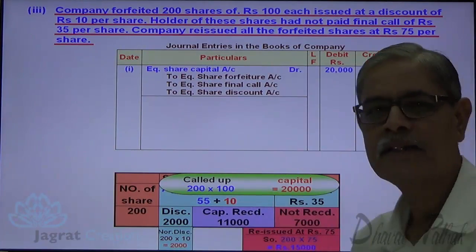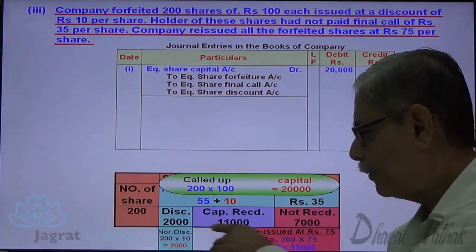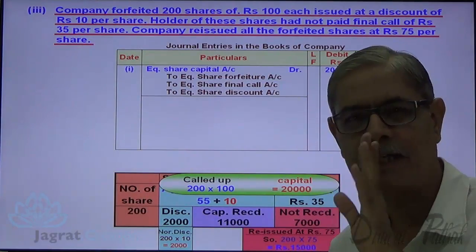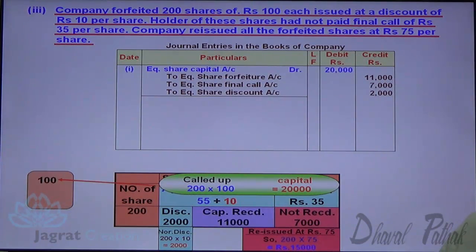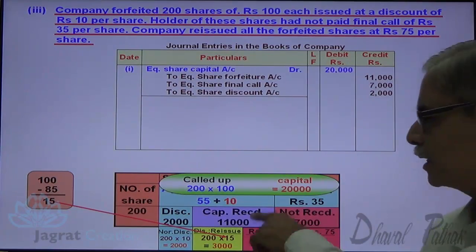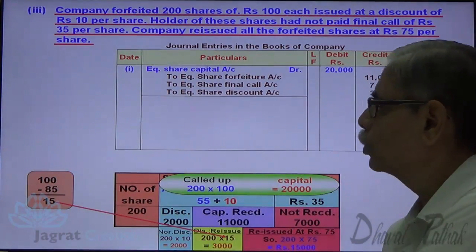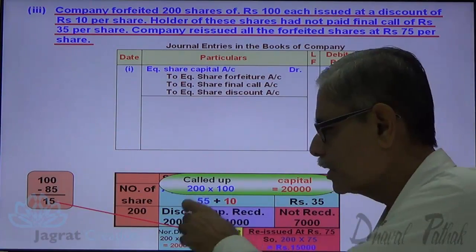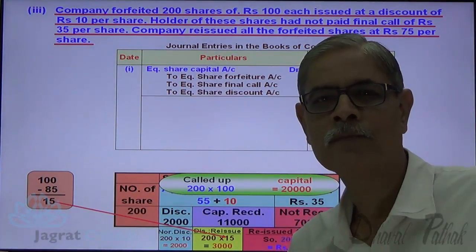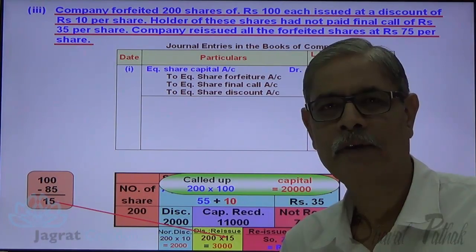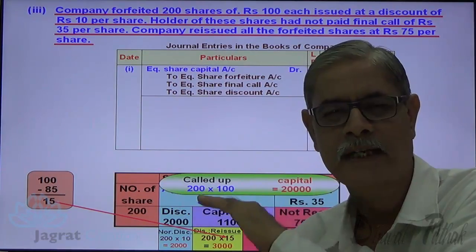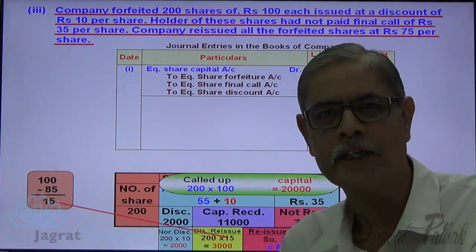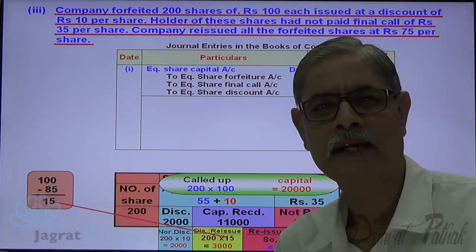This 10 is a general discount. So 75 plus 10 is 85. 100 minus 85, 15 is the reissue discount, the special discount. This discount is given out of forfeiture income. As I told you, about the journey of the discount account: at original allotment, share discount debit. At the time of forfeiture, the same share discount account is credited. Once again, when the shares are reissued, the same discount account gets debited.